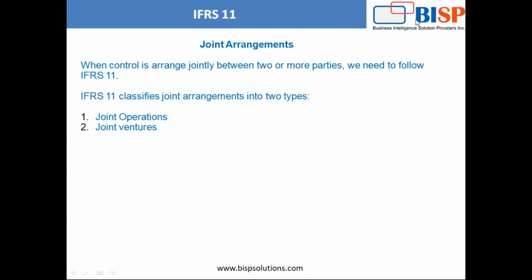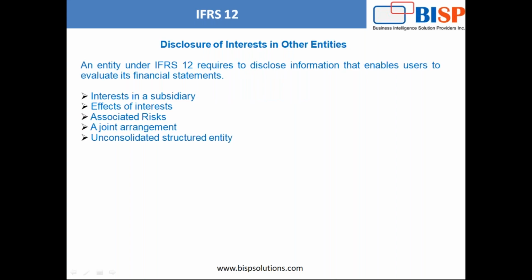IFRS 11 classifies joint arrangements into two types: joint operation, where two entities come together for one operation and perform it with their own assets and liabilities, and joint venture, where they form another venture and the venture has assets and liabilities arranged by joint control. Then it comes to IFRS 12, disclosure of interests in other entities.